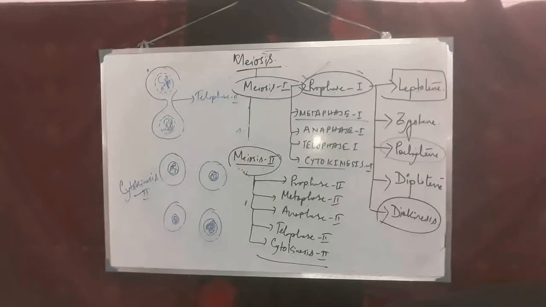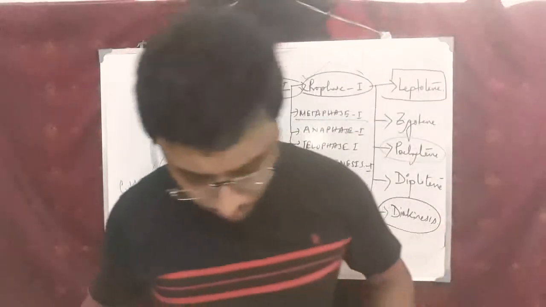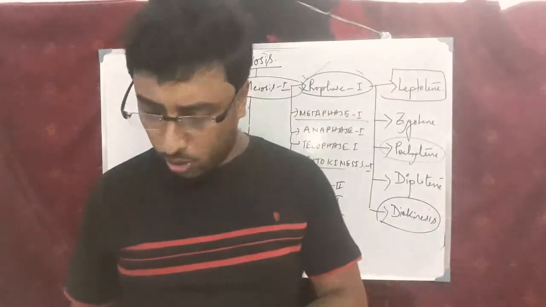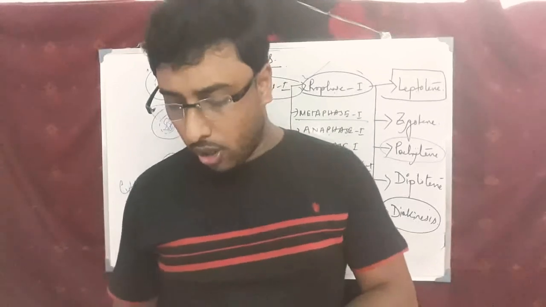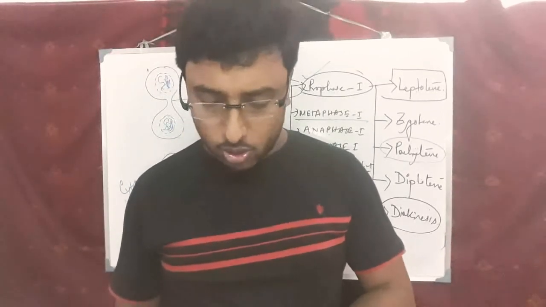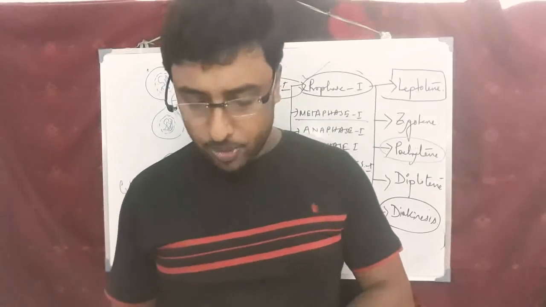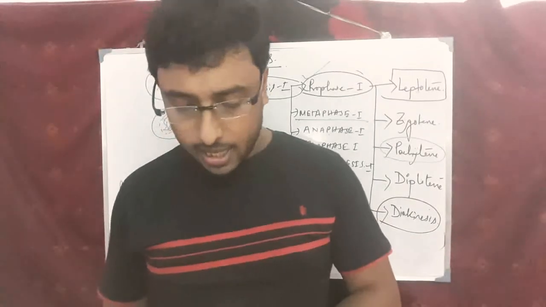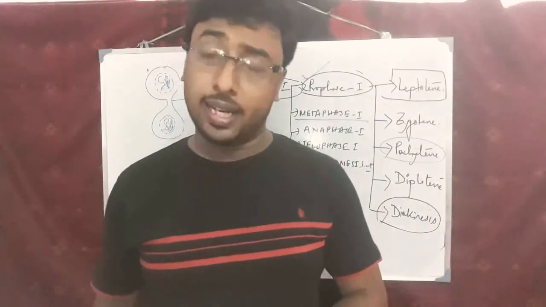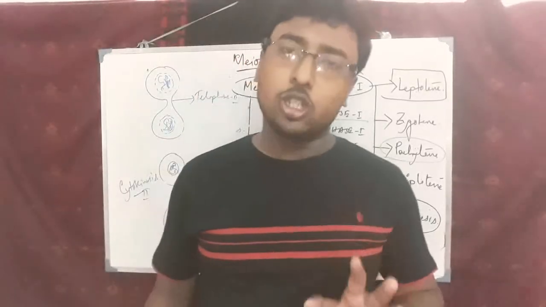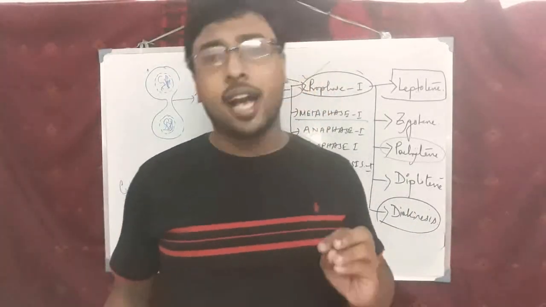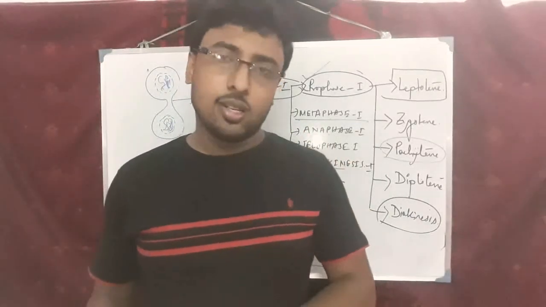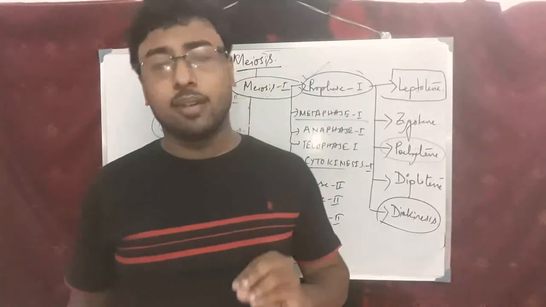Now I will tell you about just one thing, the karyotype. What do you mean by karyotype? Karyotype is an arrangement of chromosomes from a cell based on their shape, size, and the position of their centromere. Actually, it is a group of characteristics that identifies a particular chromosome set and is usually represented by a diagram called an ideogram. With the help of the position of the centromere and the shape and size of the chromosome, if I draw a diagram, that is the diagram known as an ideogram.